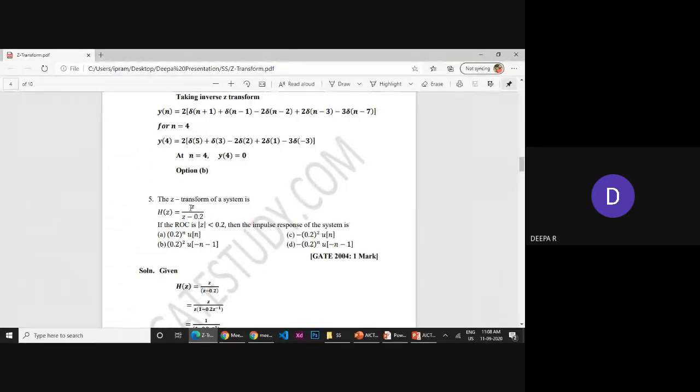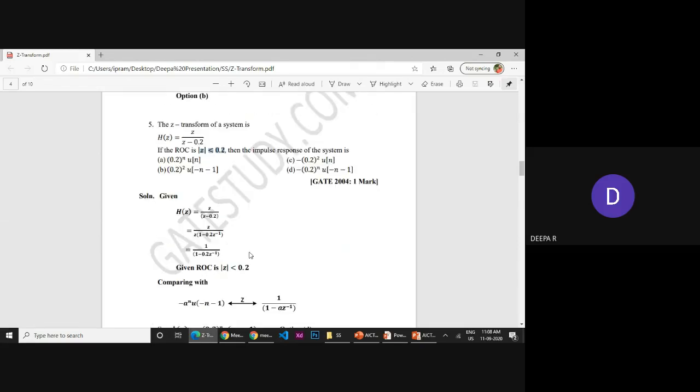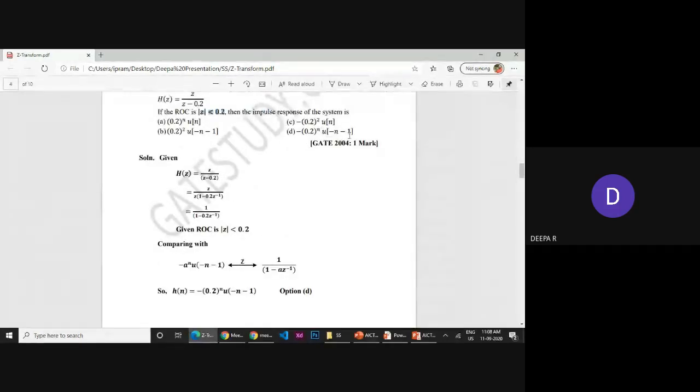Okay, so it is reflecting z by z minus a. The question they have given is: if the region of convergence is less than 0.2, what will happen? If it is z by z minus a with modulus of z greater than a, we can say it is a power n u of n. But it is less than 0.2, so it will be minus 0.2 power n u of minus n minus 1.